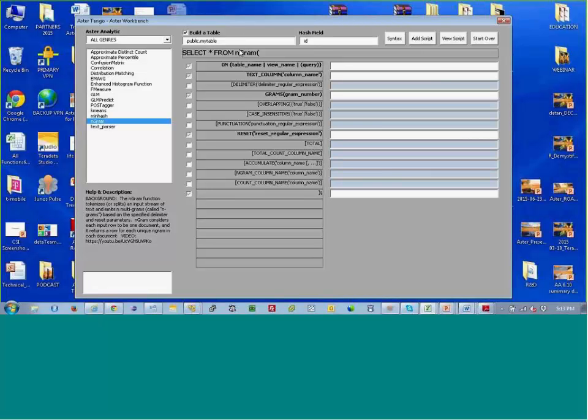Everything in that Aster analytic genre, and the analytics themselves, are stored in tables in Aster. So nothing in this tool is hard-coded. As new analytics come on, or as changes are made to an existing analytic, the tables can be modified, updated, or versioned so that we can change the code and the way these parameters work.